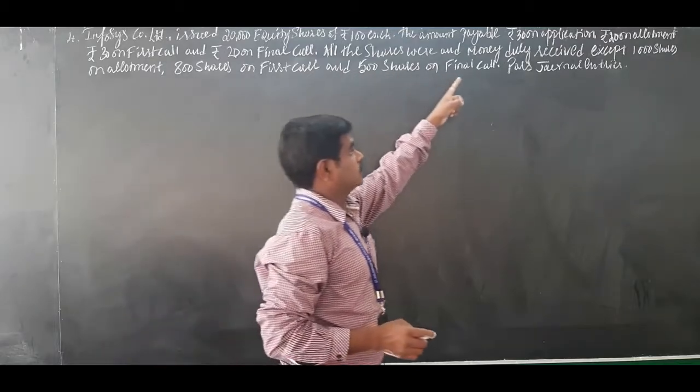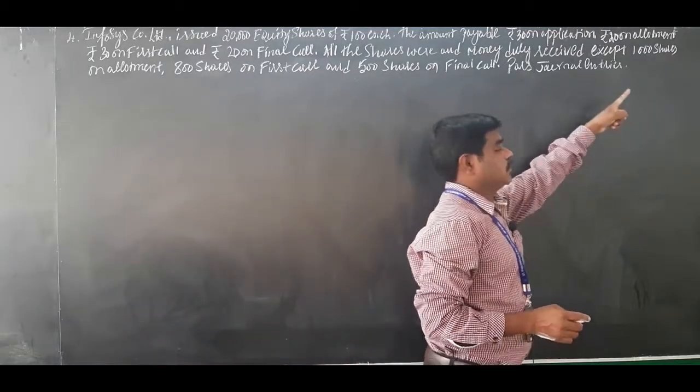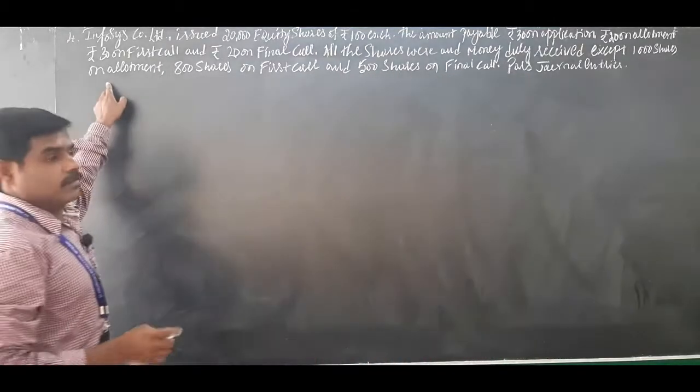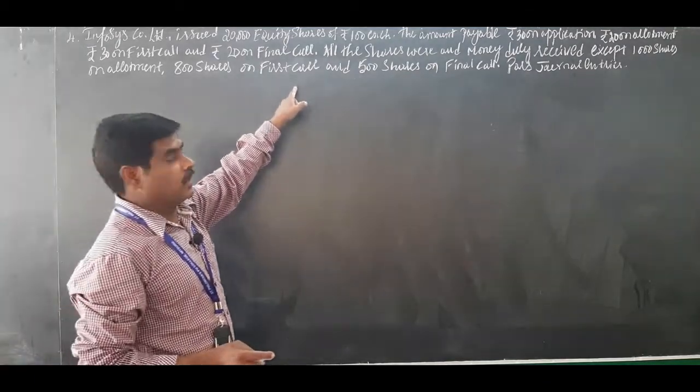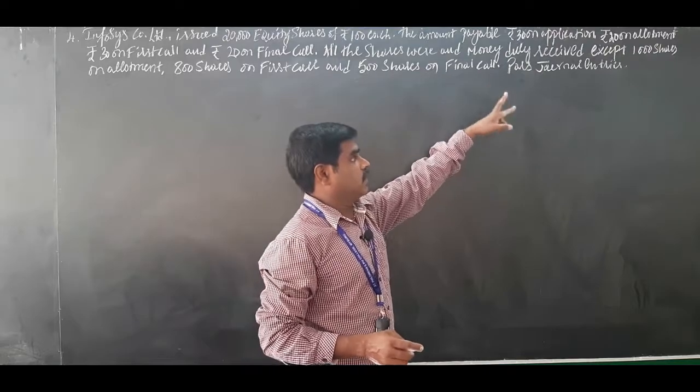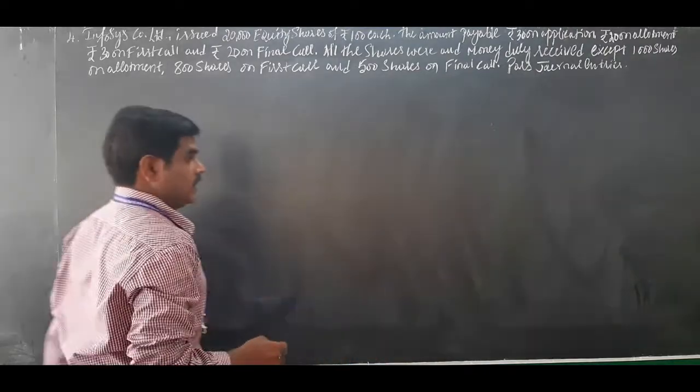All the shares were subscribed and money duly received except 1,000 shares on allotment, 1,000 shares calls in arrears on allotment, 800 shares on first call, and 500 shares on final call. So pass journal entries.